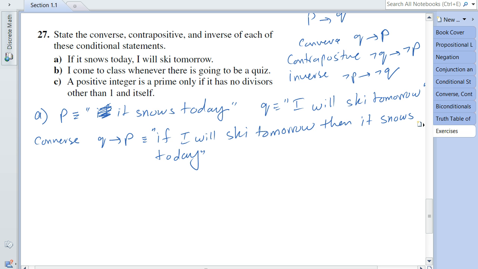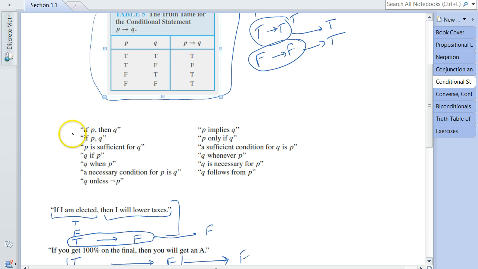Now, if you look at this expression, although we have applied the definition directly, the sentence does not make a lot of sense. It seems more like Yoda talking than normal people talking. So what we can do is go back to the different expressions that can be used to express the conditional statements, and find which one fits our situation best. I believe that P only if Q is more suitable over here.